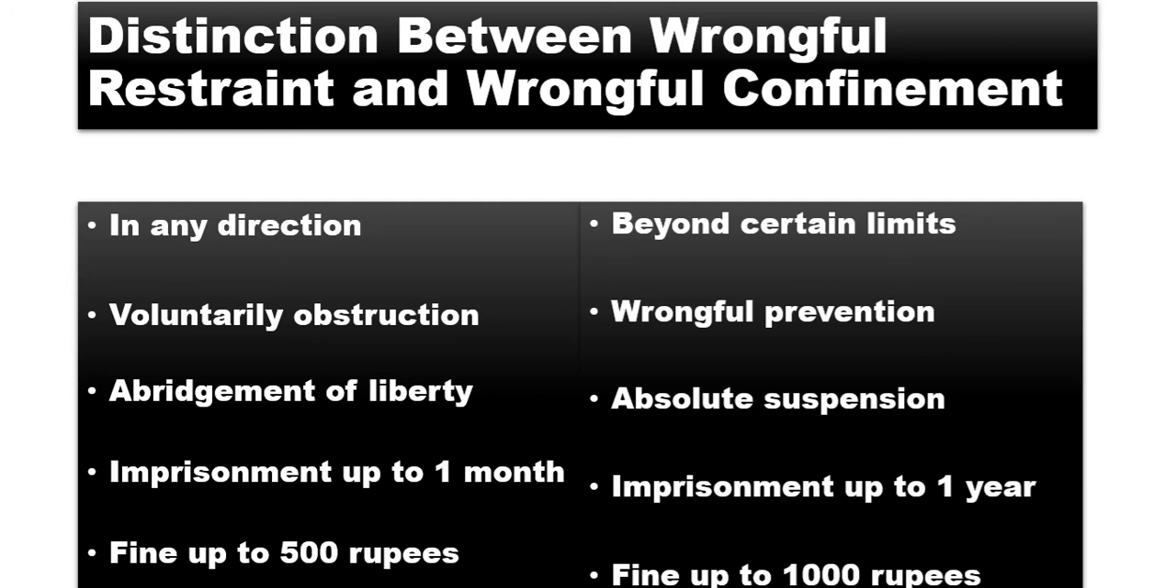Now, very simple: the imprisonment in wrongful restraint is up to 1 month, and here it is up to 1 year. Fine in wrongful restraint is up to 500 rupees, and in wrongful confinement it is up to 1000 rupees. So the maximum could be 1000 in wrongful confinement and 500 rupees in wrongful restraint. Okay, so now you must have a clear idea of the difference between wrongful restraint and wrongful confinement.